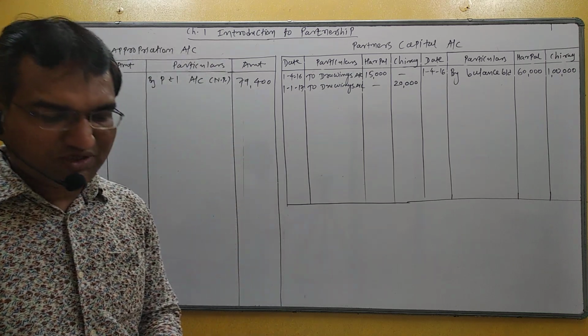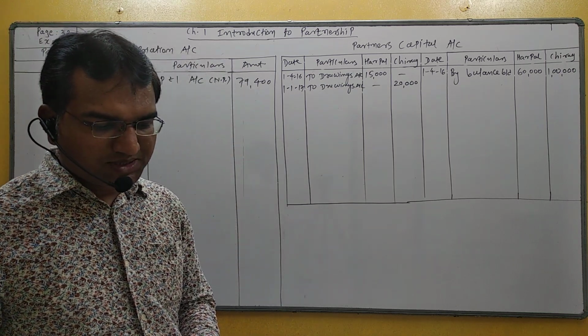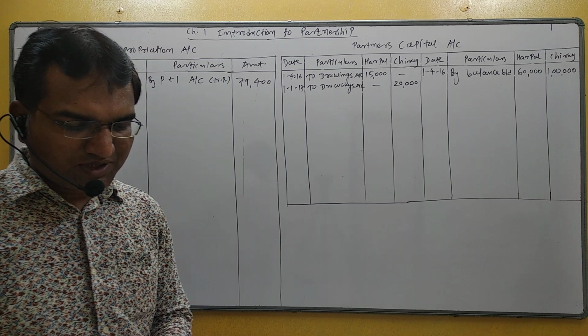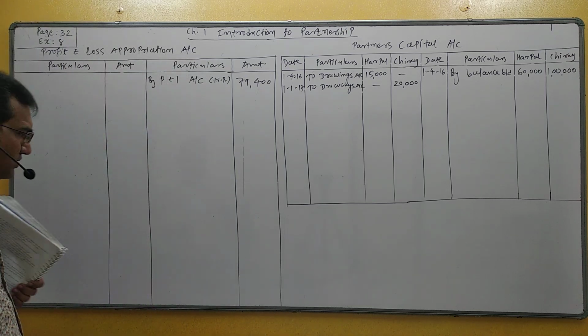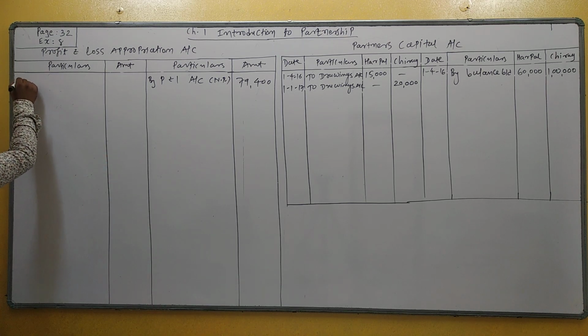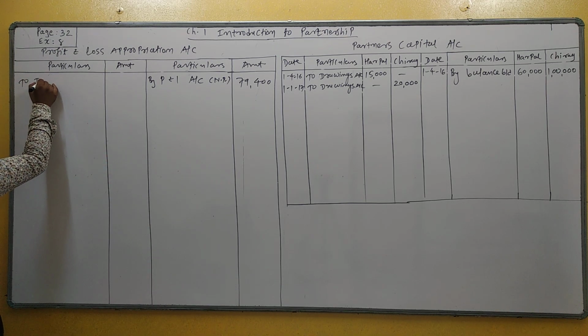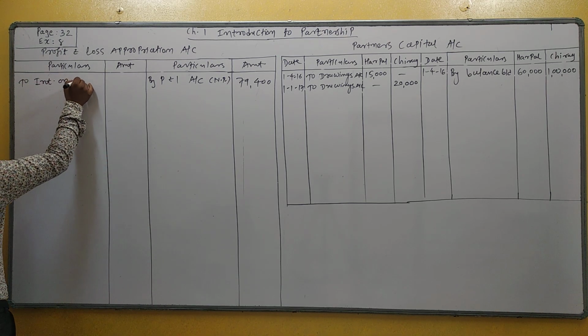And now read adjustments one by one. First adjustment, provide 12% per annum interest on capital. Interest on capital is an expense. First effect, P&L appropriation account debit, interest on capital.